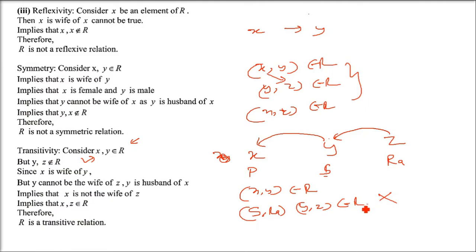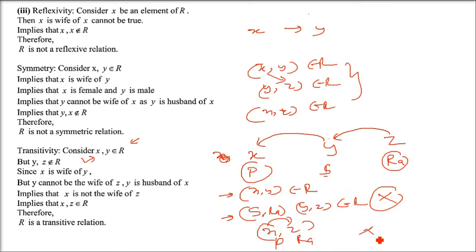So when the second condition fails, whether the third condition, the transitive condition, fails or not, the second condition by itself has failed. So is (x, z) true or not? See, Pooja and Ram. Pooja is not the wife of Ram. Pooja is the wife of Sham, so Pooja is the wife of Ram is also incorrect.